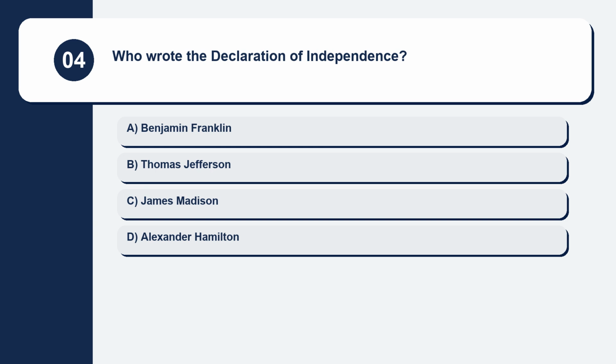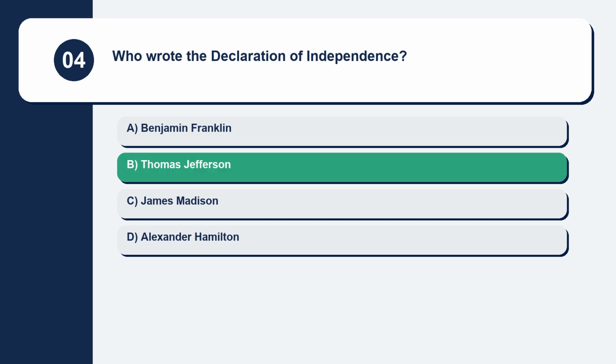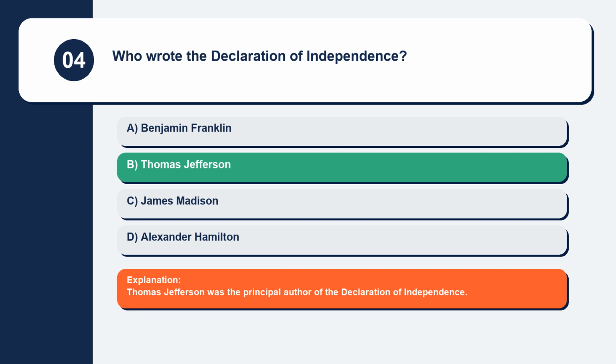Question 4. Who wrote the Declaration of Independence? Benjamin Franklin, Thomas Jefferson, James Madison, Alexander Hamilton. Thomas Jefferson was the principal author of the Declaration of Independence.